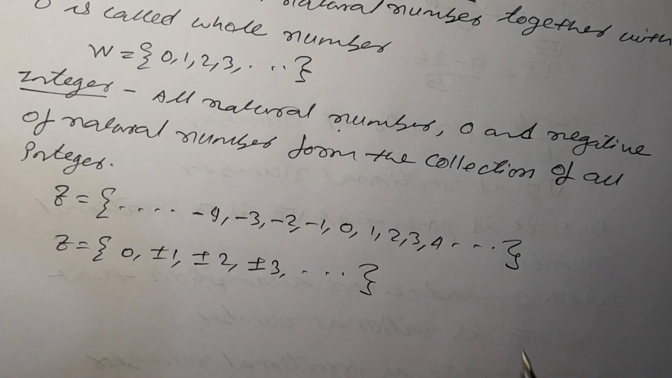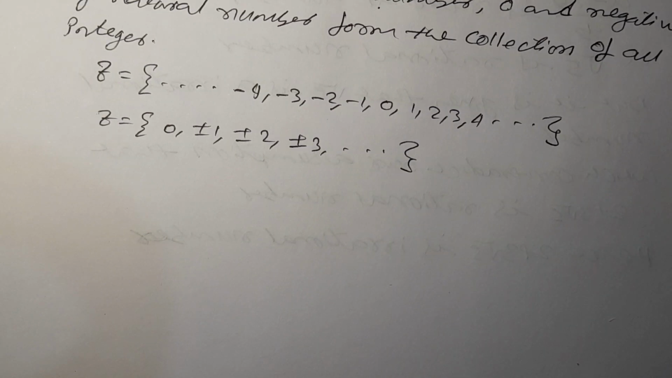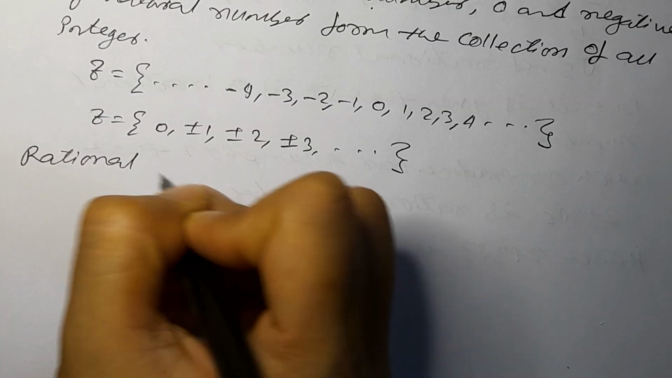Both are correct. First we have the natural numbers: all the counting numbers. Whole numbers: if we add 0 to the natural numbers, it becomes the whole numbers. Integers: natural numbers, 0, along with the negatives of the natural numbers. So these are the three. After integers, there are rational numbers. What is a rational number? All the fractions which we learnt in the lower classes, the fractional form of a number, are called rational numbers.